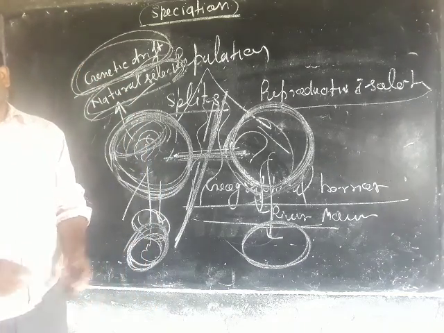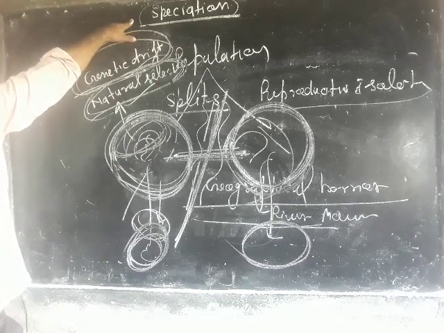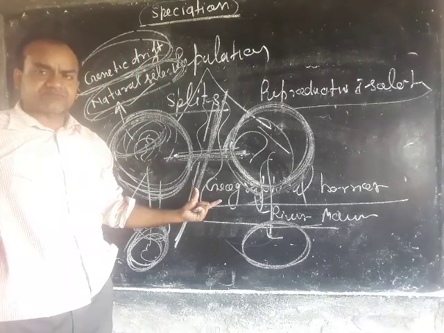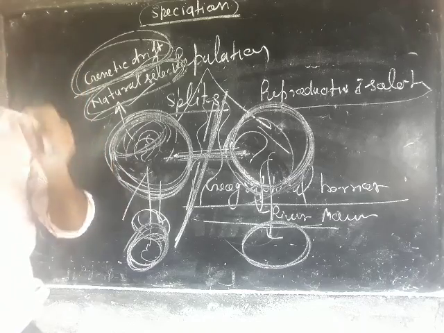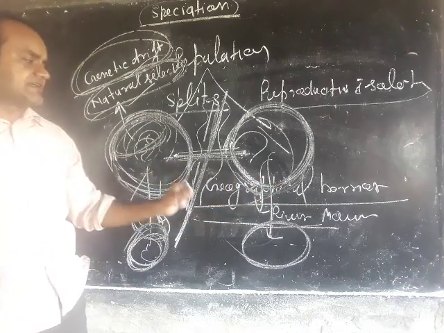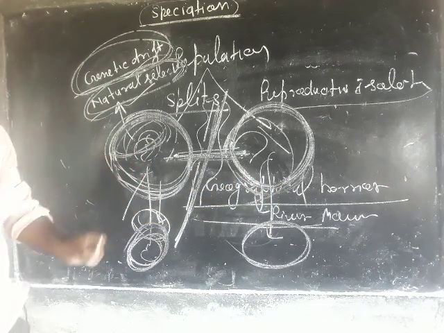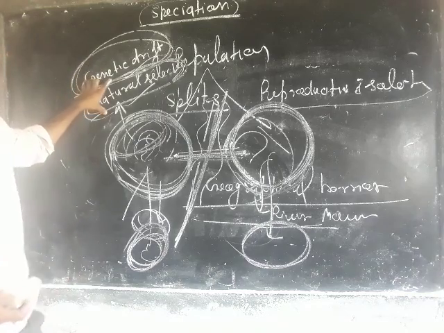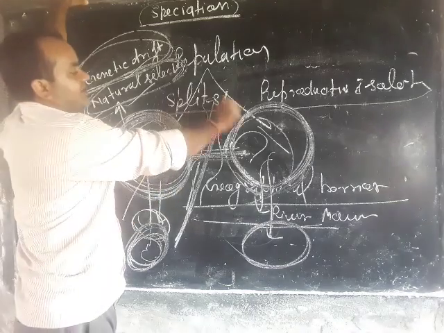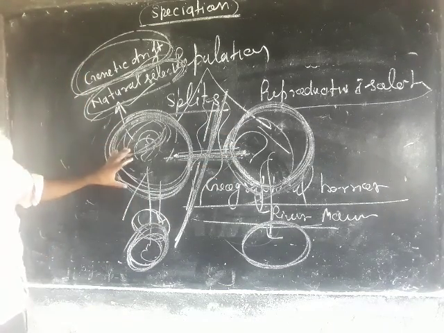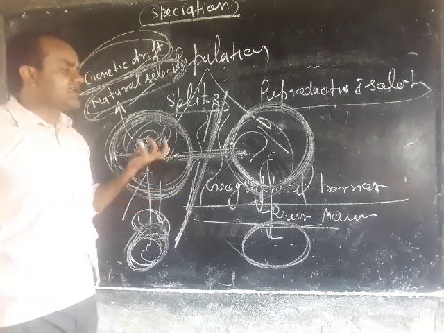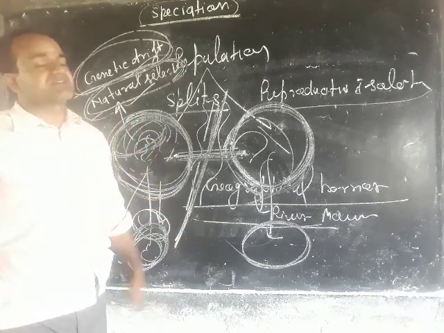To summarize: in geographical isolation, a population is divided by barriers such as rivers and mountains. Second, genetic drift and natural selection bring drastic changes in the frequency of traits in a population. Finally, variation among individuals stimulates the production of a new species. So these are the processes of speciation.